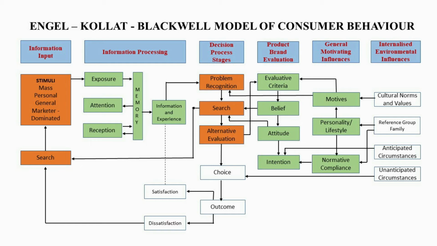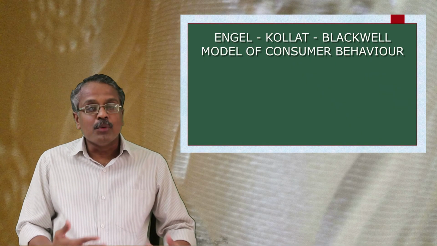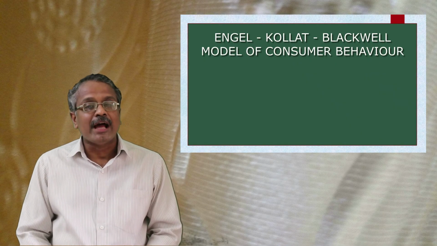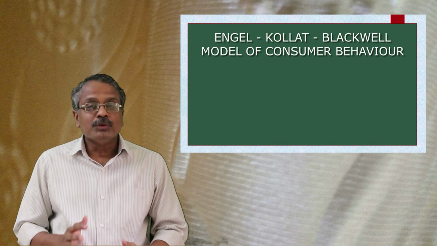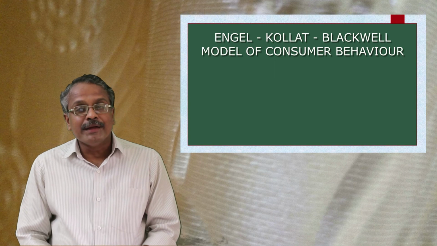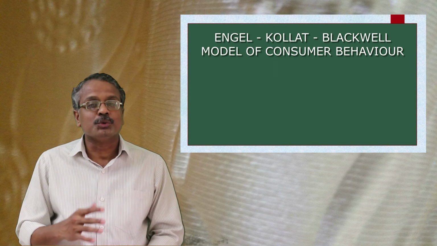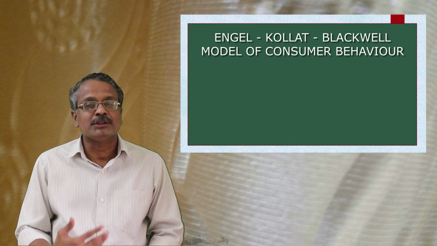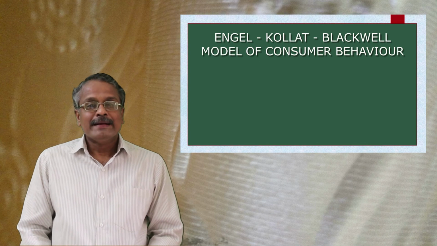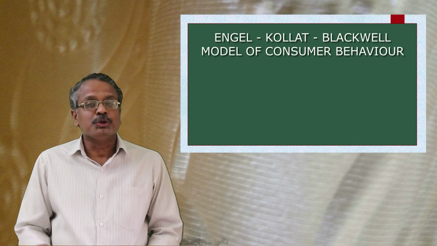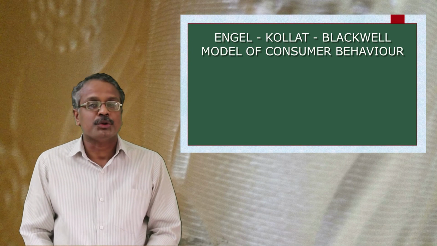These are the variables coming under this category. We have already studied how the motive, personality and lifestyle affect consumer buying decisions. We can see how the normative compliance affects the criteria. The consumers, as social beings, are required to follow certain norms and policies of the society. Therefore, the attempts of the consumer to comply with these norms may have an impact on product choice.